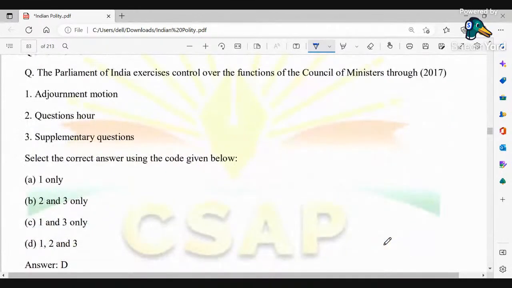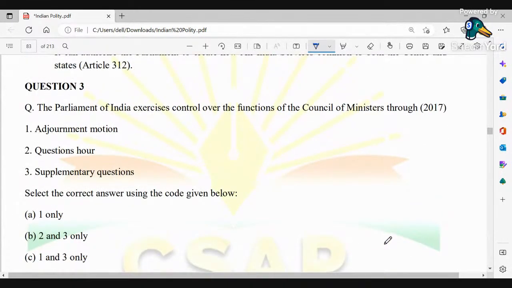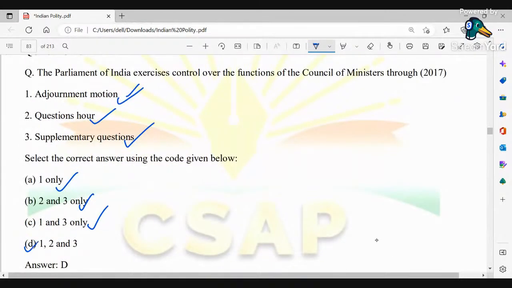Coming to the next question. The Parliament of India exercises control over the functions of the Council of Ministers through adjournment motion, question hour, supplementary questions. Here we have to choose from the above three options: only adjournment motion, 2 and 3, 1 and 3, or 1, 2 and 3. Therefore the correct answer is D.